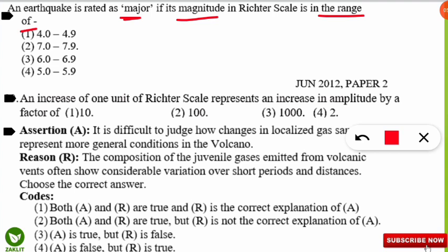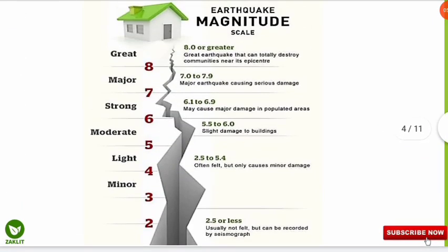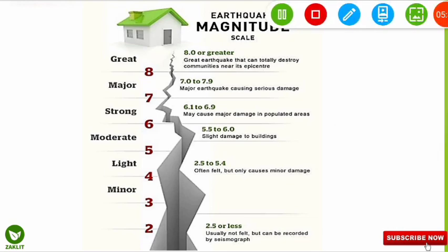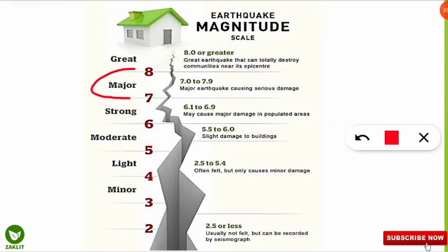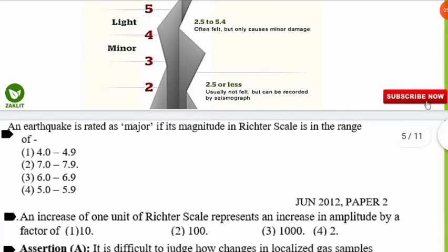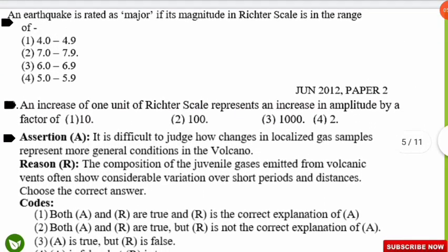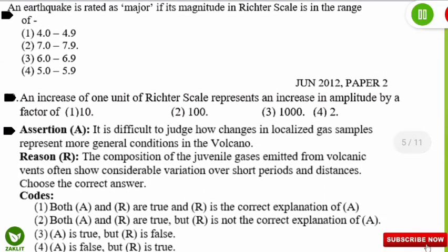So same question in the twisted form. So the correct option will be option number 2, if it is in between 7 to 7.9 region. So let's again revisit this thing. 7 to 7.9 is to be called as major earthquake. So here option number B, that is 2, will be correct. Major earthquake, 7 to 7.9 region.